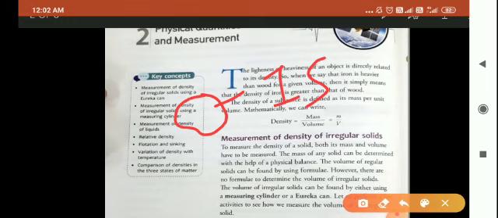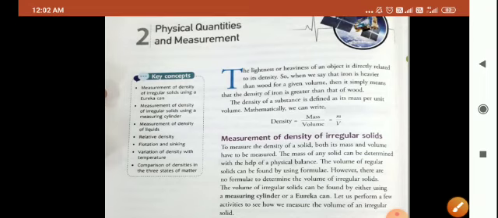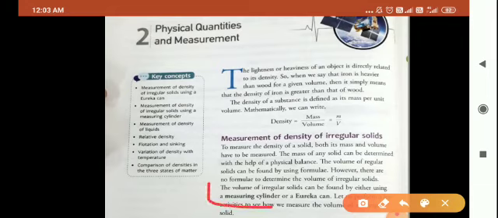So how can you find the volume of an irregular solid? Volume of an irregular solid we can find either by using a measuring cylinder or Eureka can.